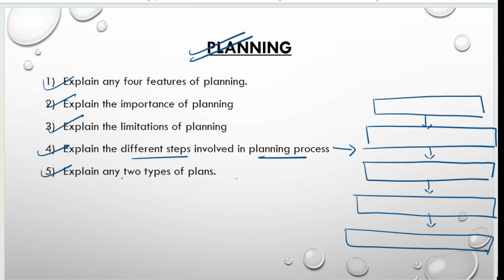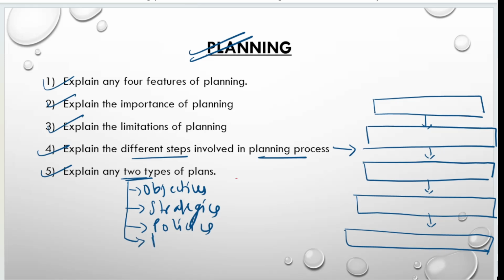So two types of plans. Here, two types of plans, you all know that we have single use plans and standing plans. But don't write that one. Single use, standing, don't write. When they ask you for the 4 marks, two types of plans, always write the different types like objectives, strategies, policies, procedures, rules, like that. Any of these you write, but compulsorily write the example for each plan, okay? Budgets, like that. Compulsorily write the example.